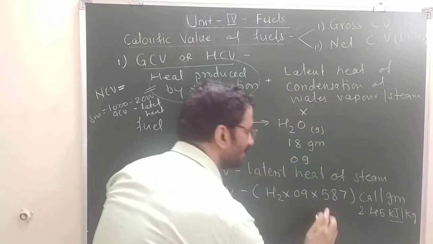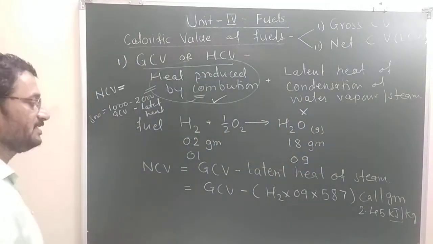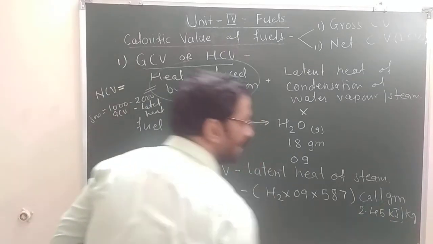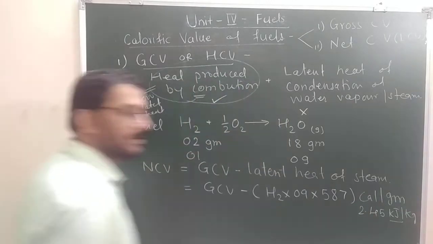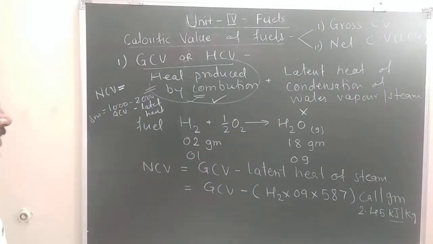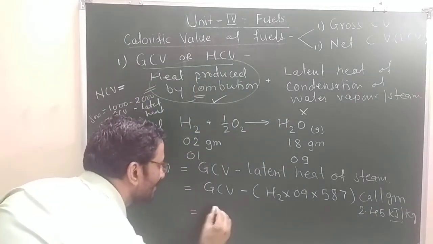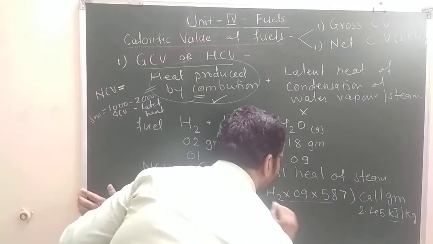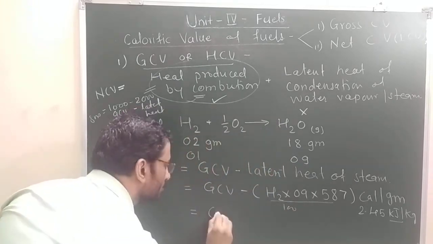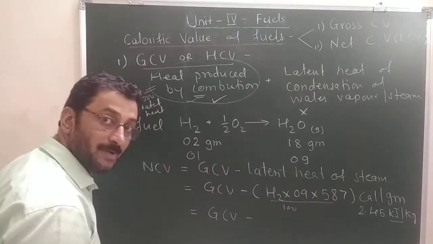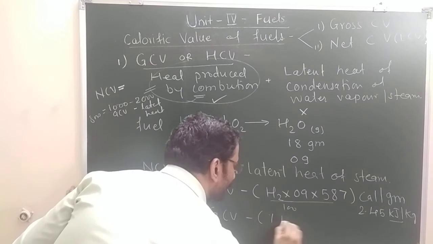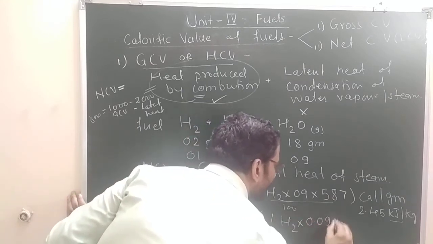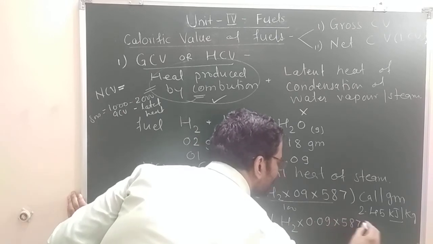As per requirement, we use either this or this. This is latent heat of steam in calorie per gram. This is that value 2.45 in kilojoule per kilogram. Now, what is the relation finally? If you take percentage of hydrogen, it will be divided by 100. If you want to record percentage out of 100, it will be percentage of hydrogen into 0.09 into 587.